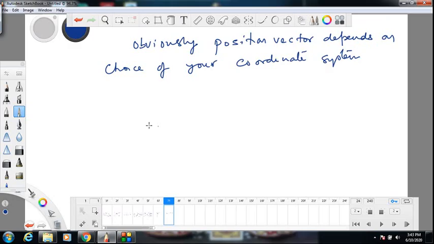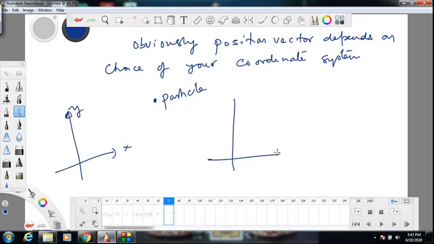For example, let us say a particle is here. This is a particle. One particular person has chosen a coordinate system like this. Another person has chosen a coordinate system like this. So for this fellow, position vector would be this. I can put an arrow, and for this fellow position vector is this. So for each person position vector is different.